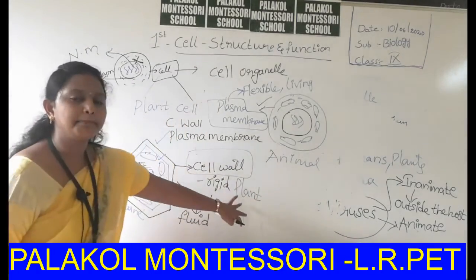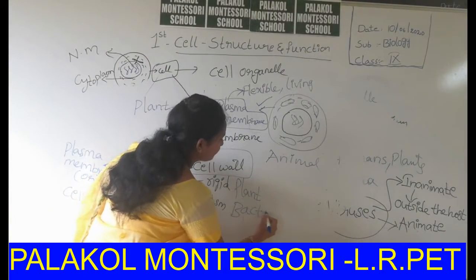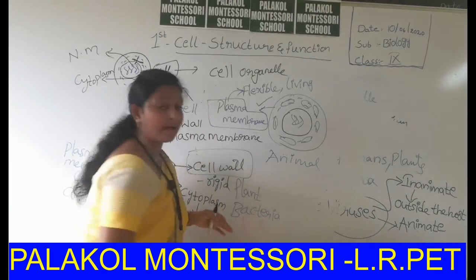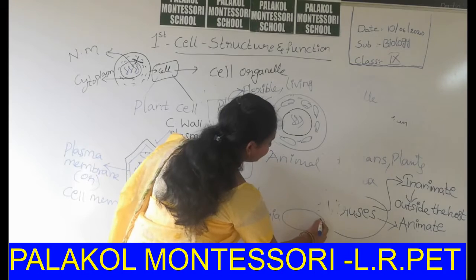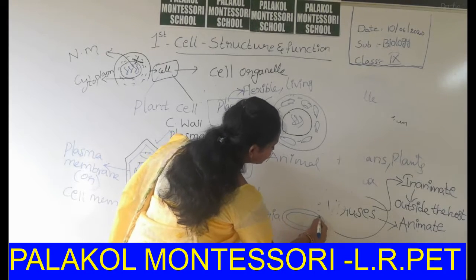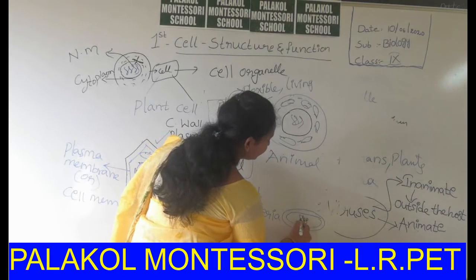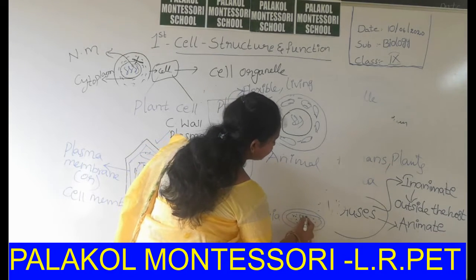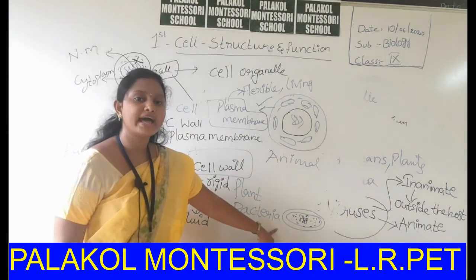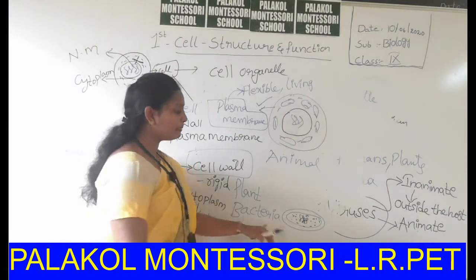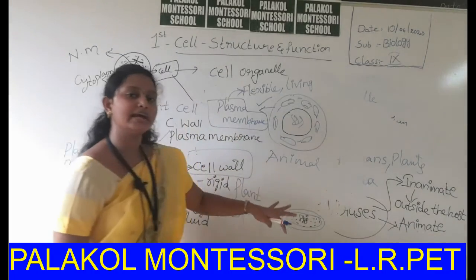Along with the plant cell, bacteria also have a cell wall. Inside the cell wall, the plasma membrane is present. Inside the plasma membrane, nuclear material, cytoplasm and other cell organelles are present. But bacteria is a prokaryotic organism. Why? Because here the nuclear material is not covered by any nuclear membrane.